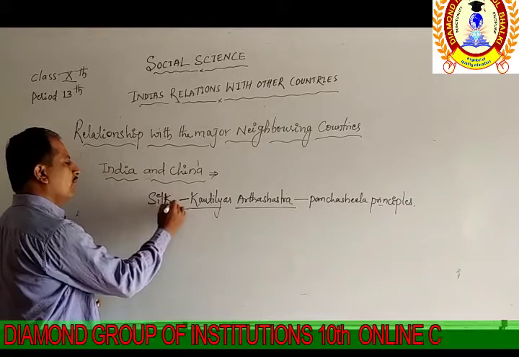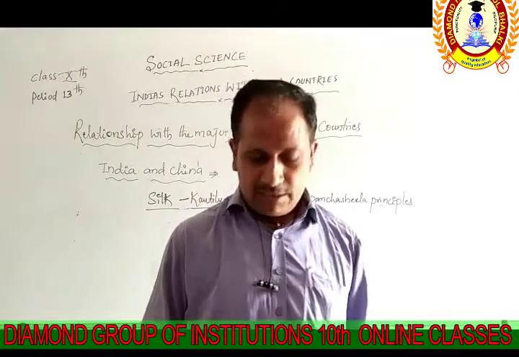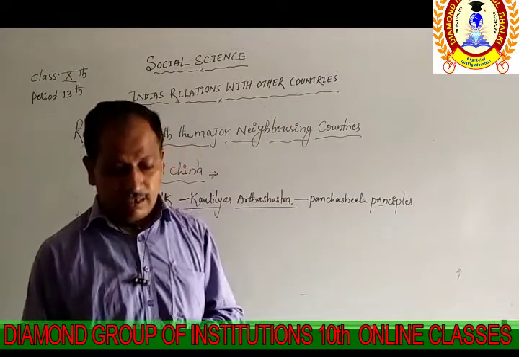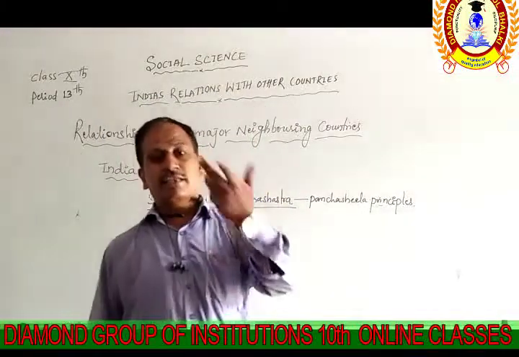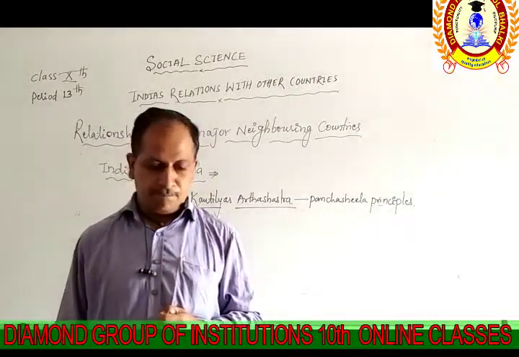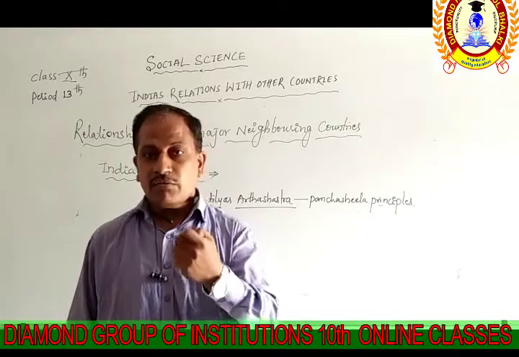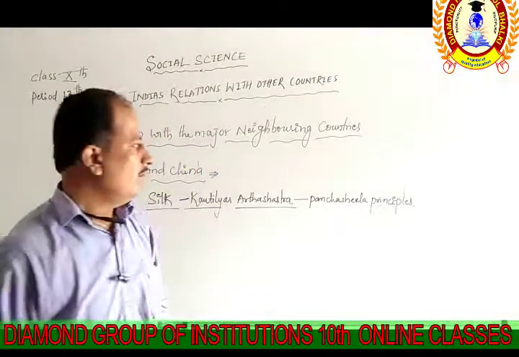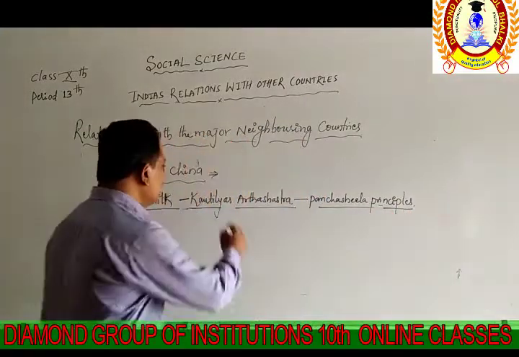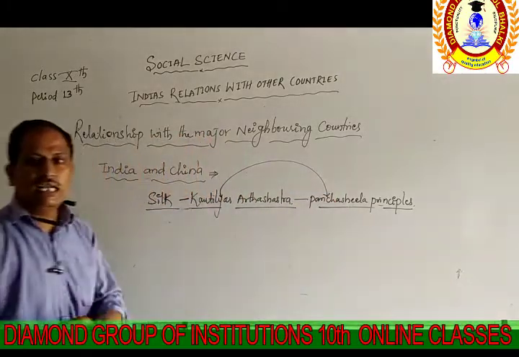So you know the silk we are using in the production of clothes. That relation was there with China, and we find that information in Kautilya's Arthashastra book. After the emergence of India and China as two sovereign republics, we are also going to see their mutual relationship, which we can find through the guidelines we studied in the last class, that is the Panchashila principle.